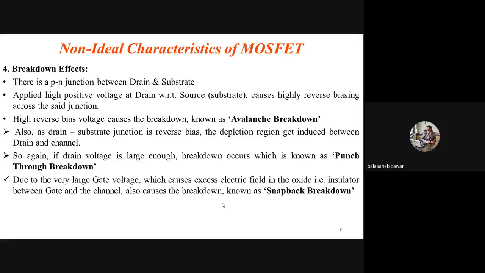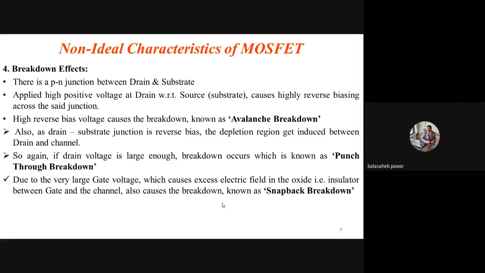And generally we keep the drain terminal at the positive potential of VDD. Or we generally connect the drain to the positive of the DC source. So if the drain, which is N type, is connected to the positive of the DC source, and the substrate, as I already told, is connected to the source internally, source and substrate are commonly connected with each other and they are powered by the negative terminal of the DC source.